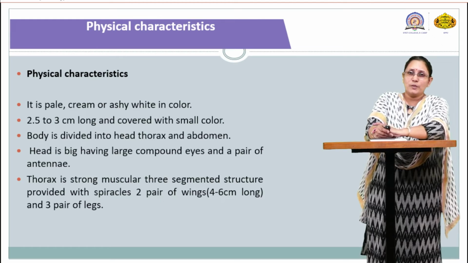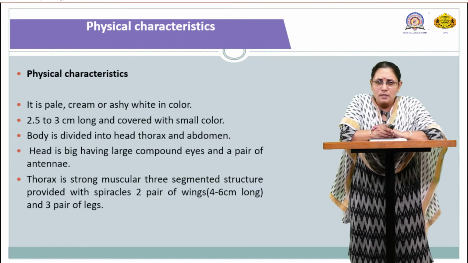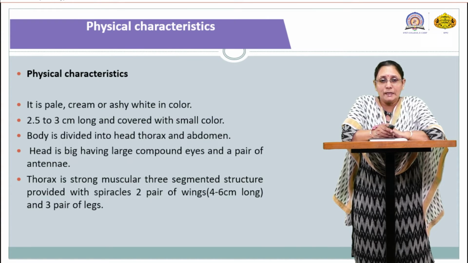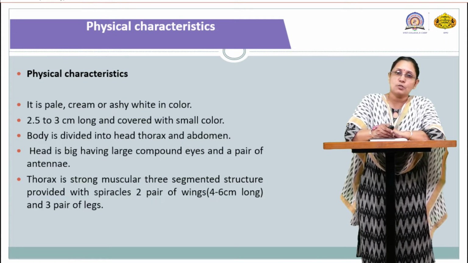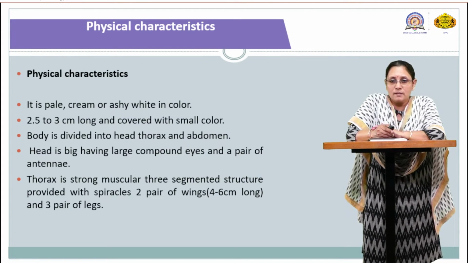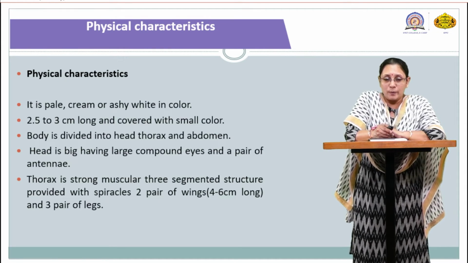Next to classification, we turn towards the morphological features, or physical characteristics, of this insect. It is pale cream or ashy white in color, 2.5 to 3 centimeters long, and covered with small scales. The body is divided into head, thorax and abdomen. We know this is a common feature we can see in all insects. The head is big, having large compound eyes and a pair of antennae. The thorax is strong, muscular, a 3-segmented structure provided with 2 spiracles and wings, 2 pairs of wings.